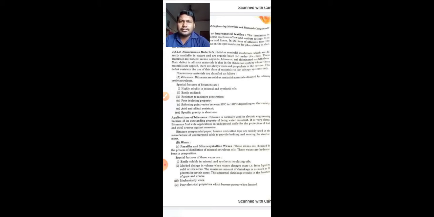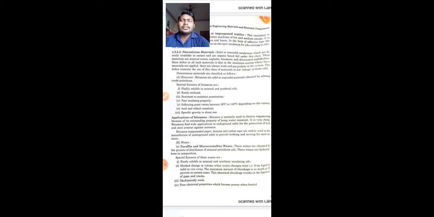Now students, another type or application can be waxes. Paraffin and microcrystalline waxes are obtained by the process of distillation of mineral petroleum oils. These waxes are hydrocarbons in composition. So we get these waxes by the distillation of crude petroleum.